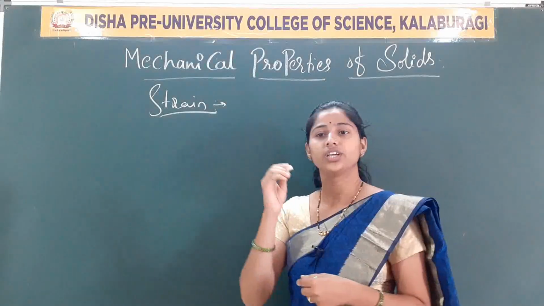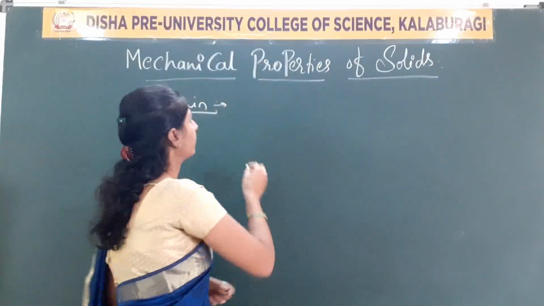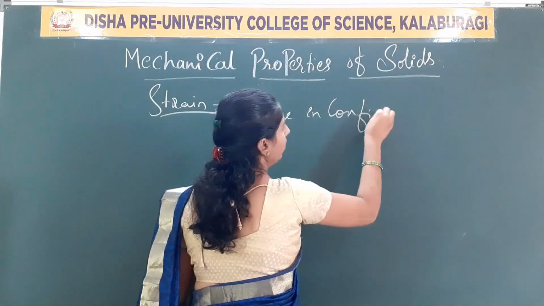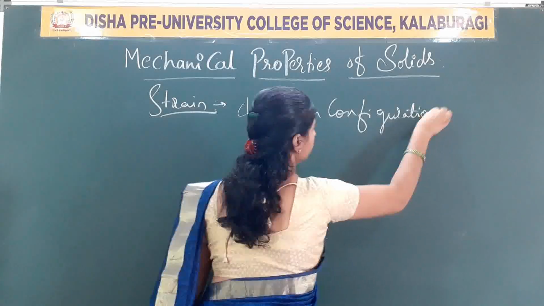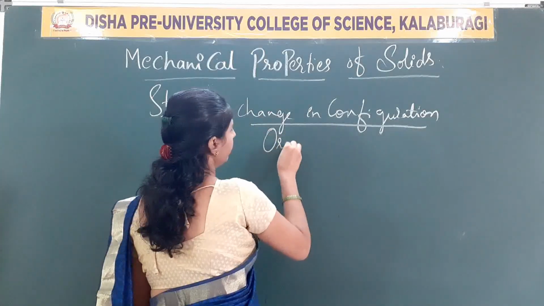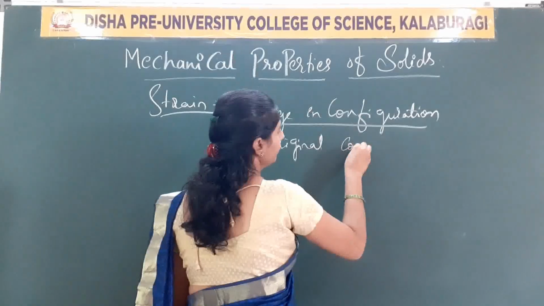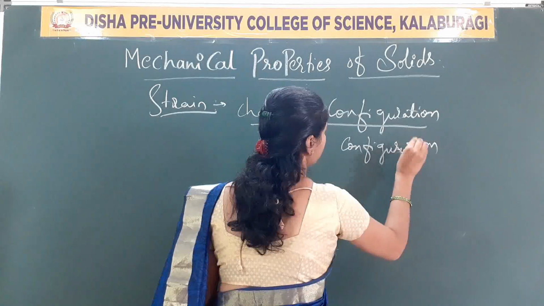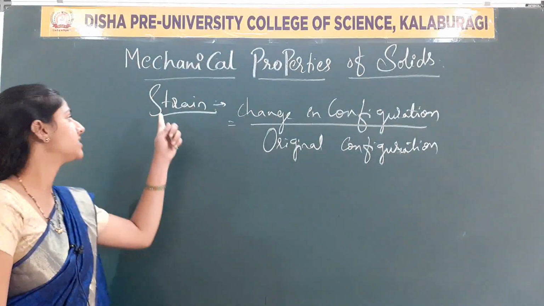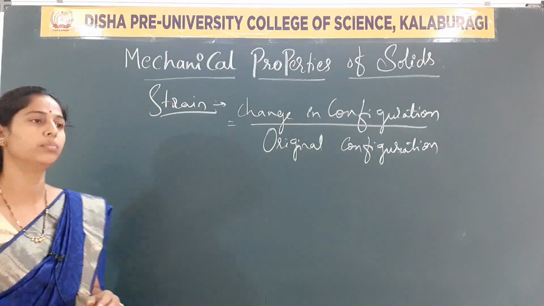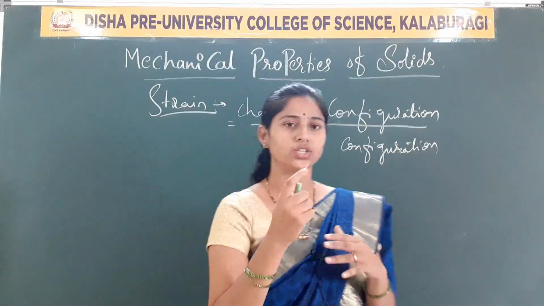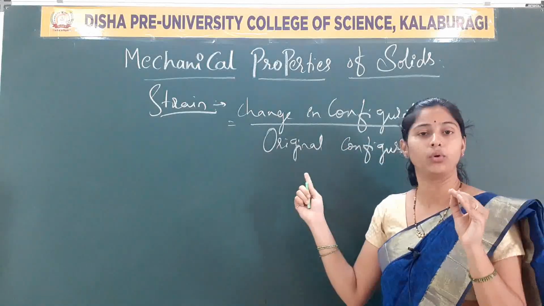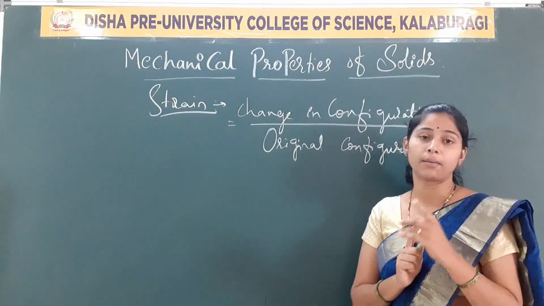Clear? Now, the ratio of change in configuration to the original configuration is called strain. Strain is the ratio of change in a configuration to the original configuration of a body when a deforming force is applied on it.